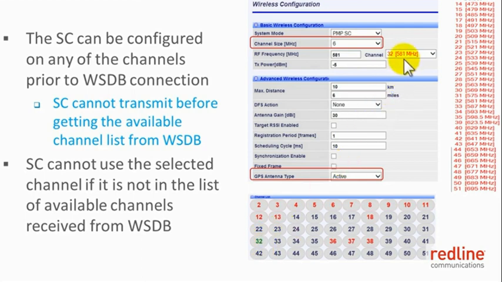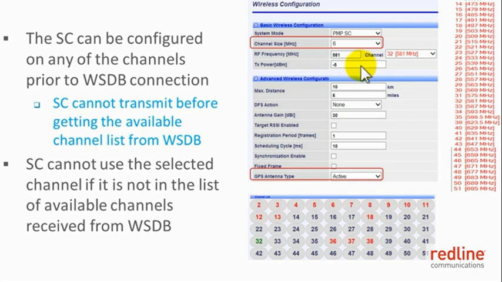When a channel is selected and is being used by the unit, it is flagged in green. If the channel was selected but was flagged unavailable by the whitespace database, the channel will be flagged in yellow here. If the sector controller selected channel is not available to be used in its deployment location, then the sector controller needs to be manually configured on one of the available channels. In this example, if channel 32 was not available, then the sector controller should be configured on one of these channels flagged in blue.